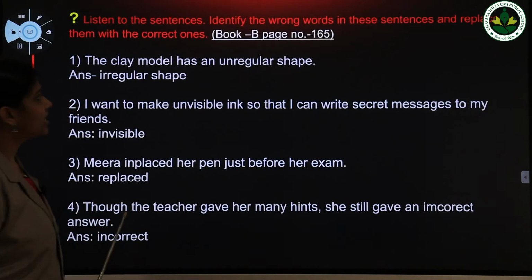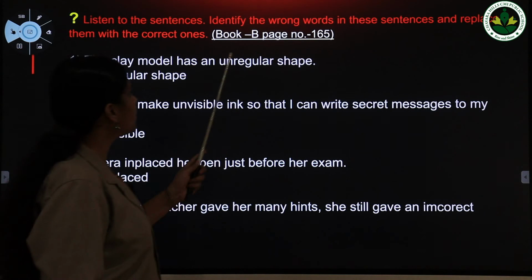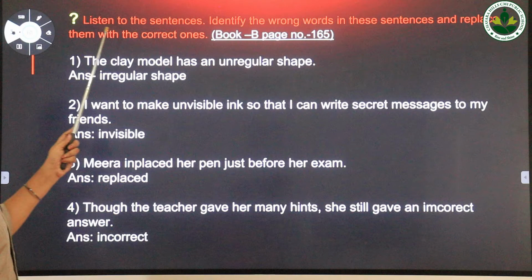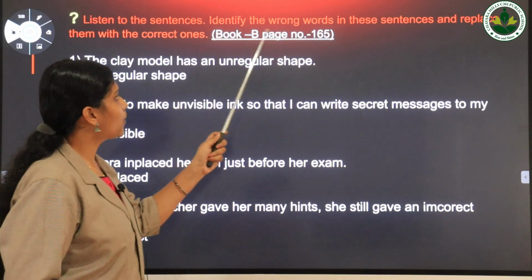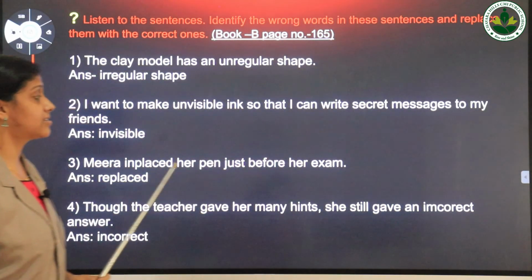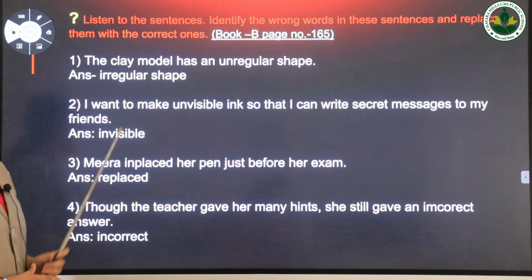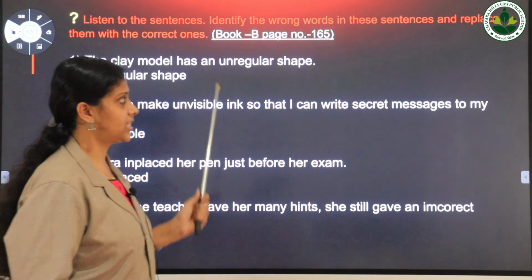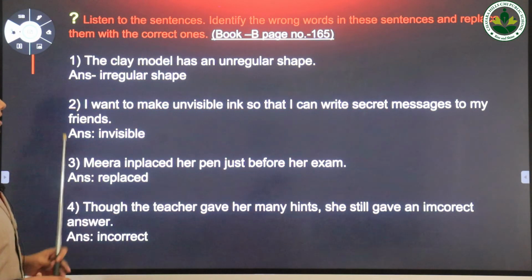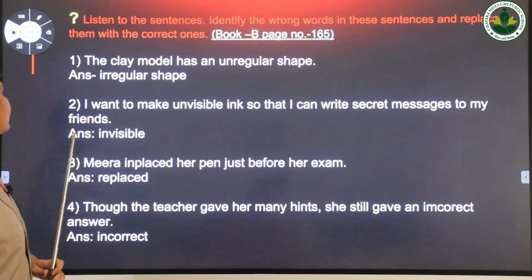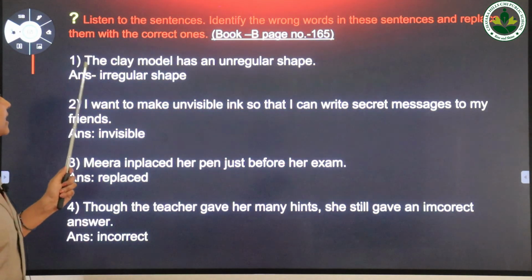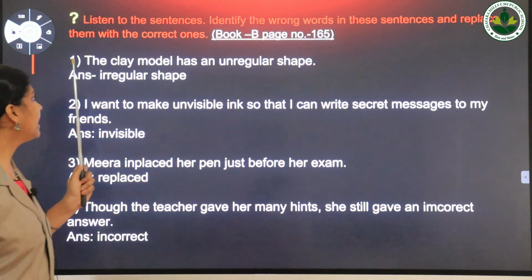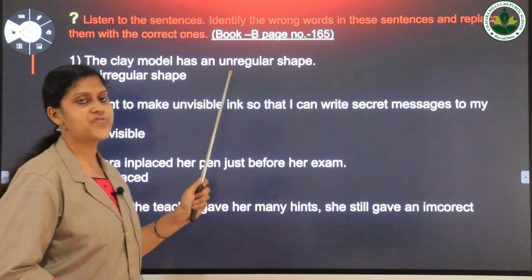Okay, now let's do a small activity. It is from book B, page number 165. Listen to the sentences, identify the wrong words in these sentences and replace them with the correct ones. Okay, listen here. First question. The clay model has an irregular shape.